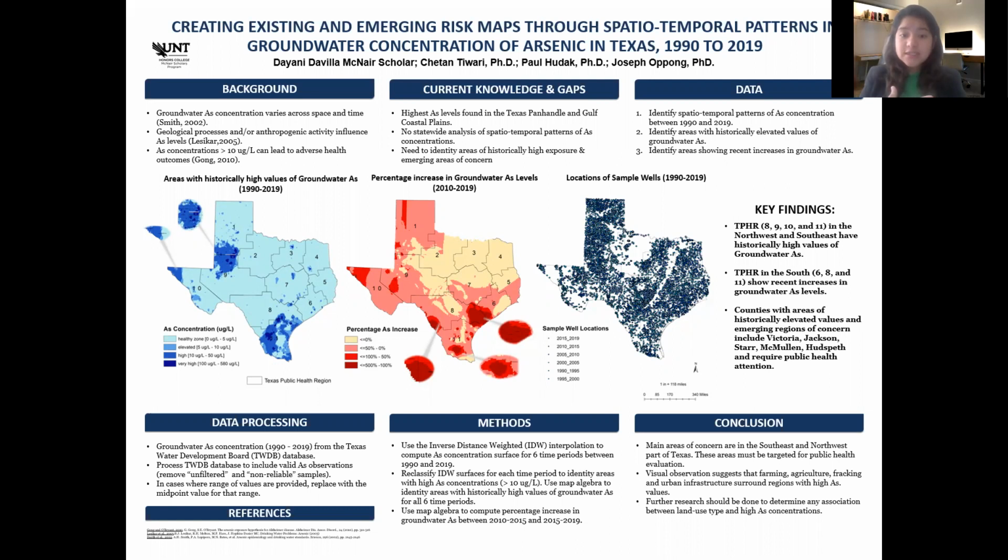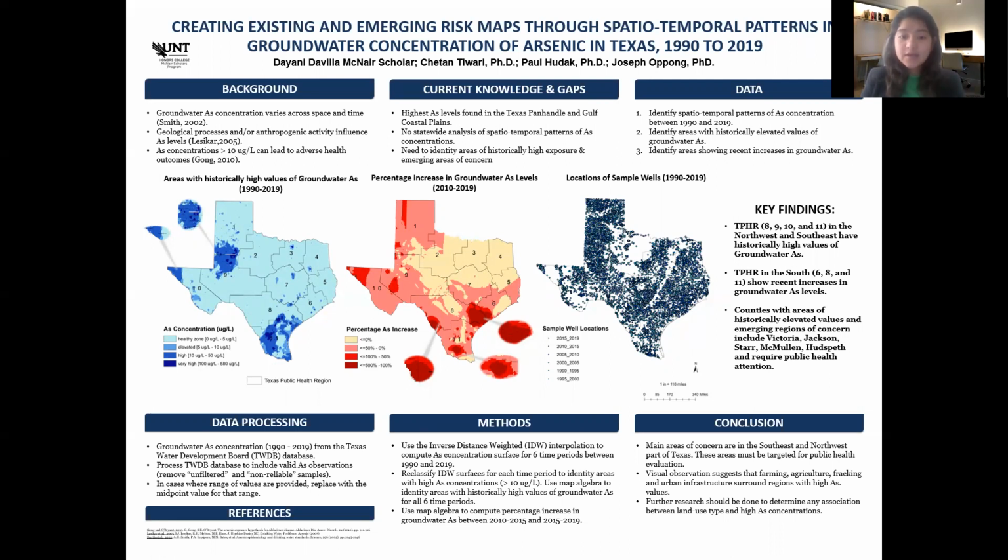For methodology, I used IDW, the inverse distance weighted interpolation, and computed the arsenic concentration surface for 6 time periods between 1990 and 2019. Then, I created 2 maps. One was for areas with historically high values of arsenic concentrations, and for that, I reclassified the IDW surfaces